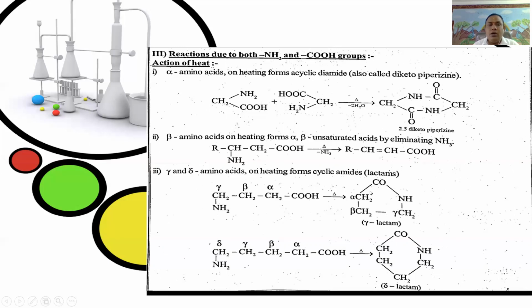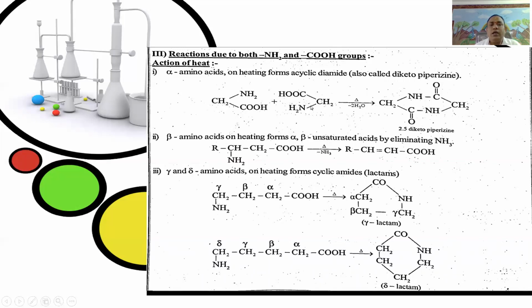Here, alpha amino acids on heating form a cyclic diamide, also called diketopiperazine. Once again, alpha amino acids on heating form a cyclic diamide, also called diketopiperazine.